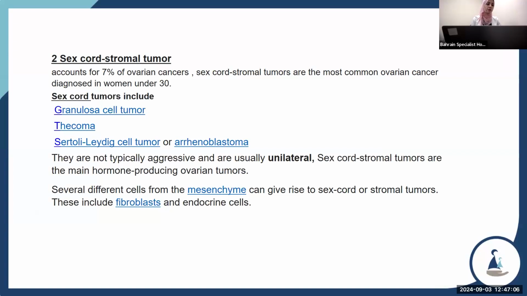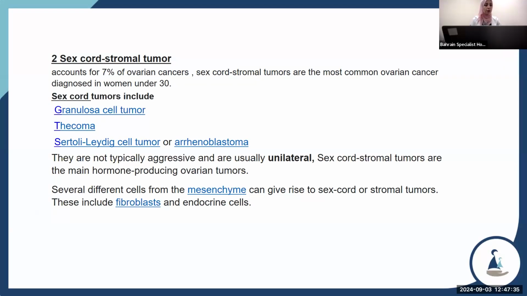The other type, sex-cord stromal tumor, accounts for 7% of ovarian cancer. Sex-cord stromal tumors are the most common ovarian cancer diagnosed in women under 30. Sex-cord tumors include granulosa cell tumor, sarcoma, Sertoli cell tumor, or arrhenoblastoma. They are not typically aggressive and they are usually unilateral.